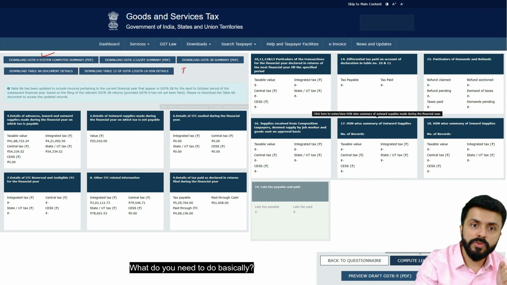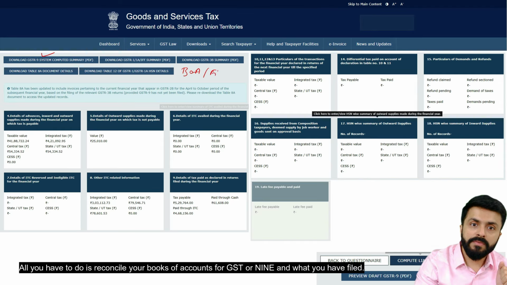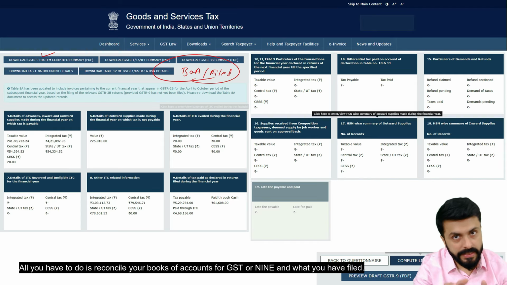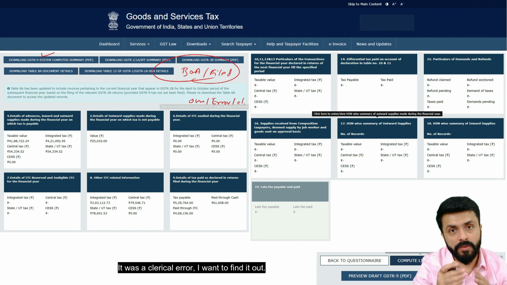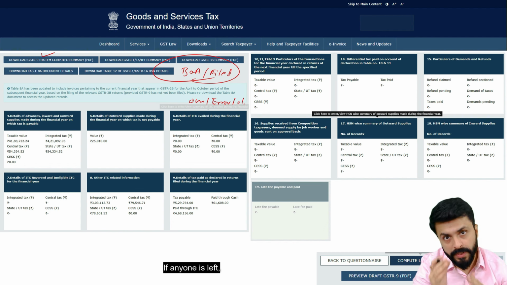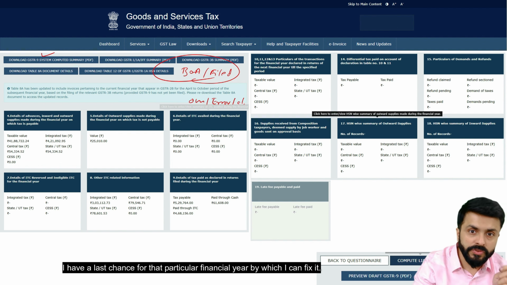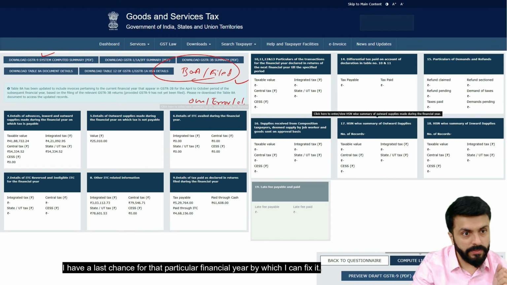What do you need to do basically? All you have to do is reconcile your books of accounts for GST or 9 and what you have filed. What is the need for redemption? So if I have an omission error or a clerical error that I want to find out, if anything is left, I have a last chance for that particular financial year by which I can fix it.